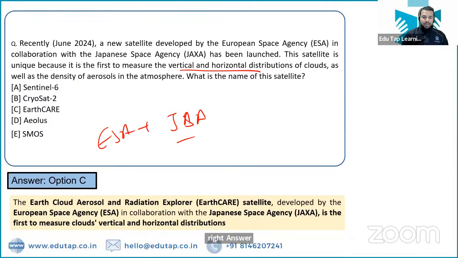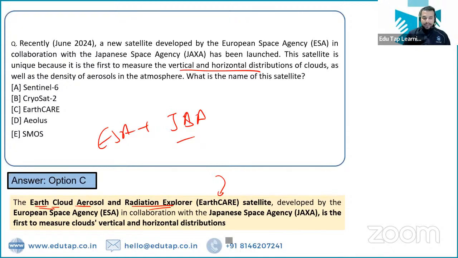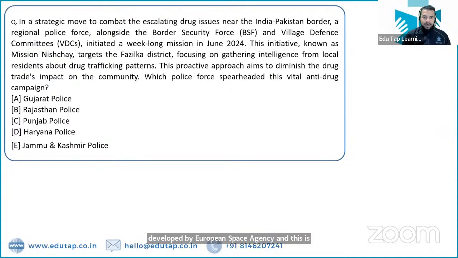When I talk about this Earth Care satellite, it stands for Earth Cloud Aerosol and Radiation Explorer. That is the Earth Care satellite, and it is developed by European Space Agency and JAXA. And this is the first to measure clouds vertical and horizontal distribution. Okay, so this is the right answer. Let's move on to the next question.